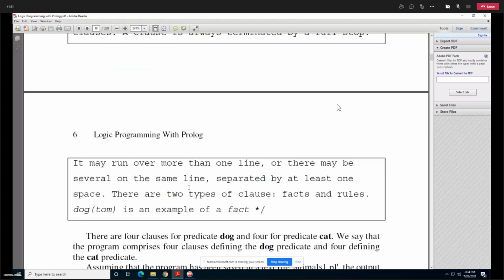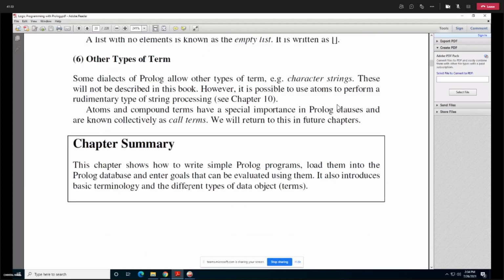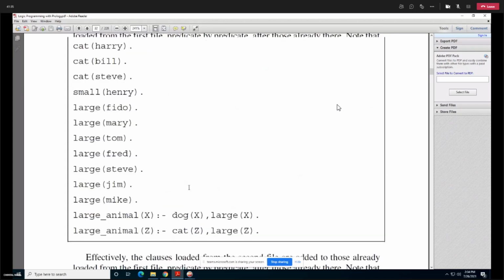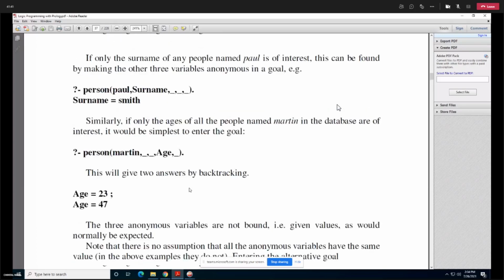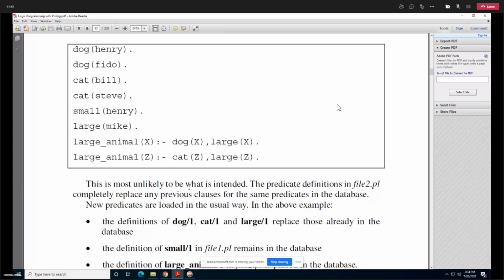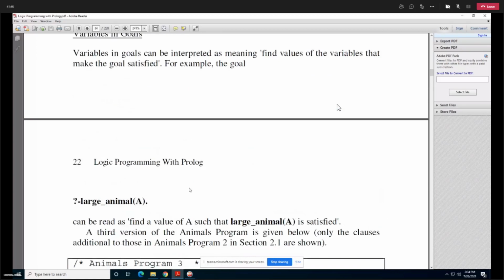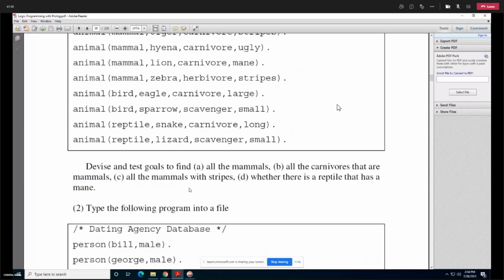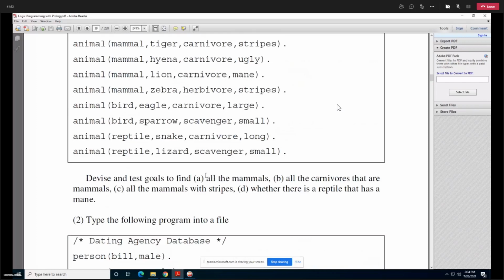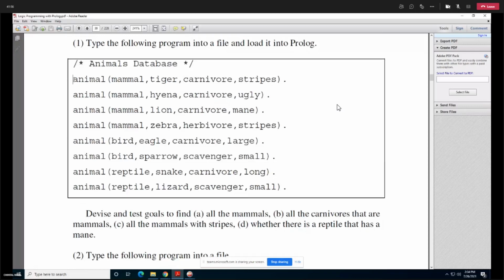This is your book. You have to go for practical exercise 2. This one, the animal database. You need to write this database and find the answers to questions A, B, C, and D.